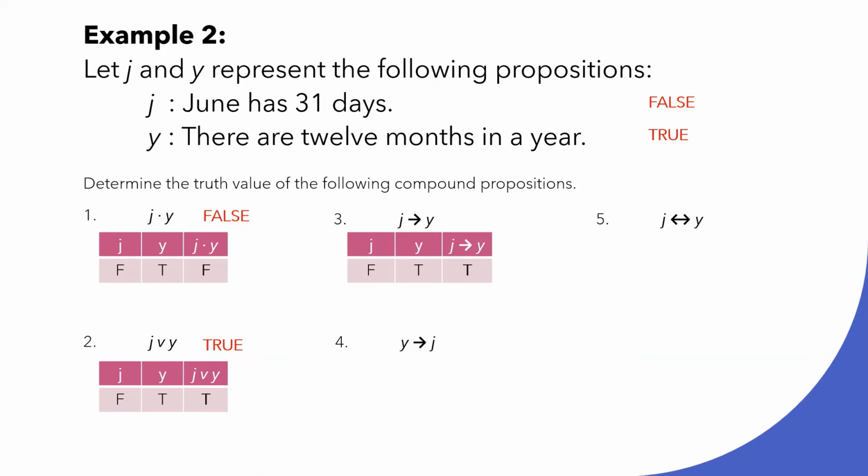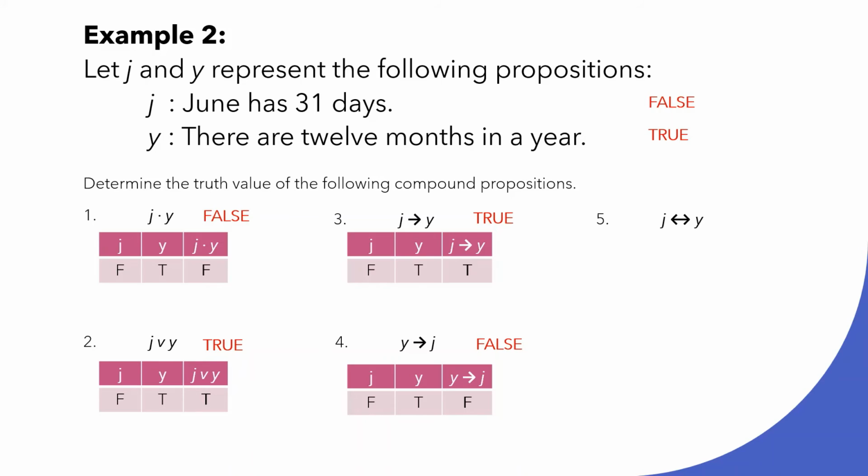How about number 4? In number 4, our Y is now the antecedent and our J is the consequent. From the definition, if the antecedent is true and the consequent is false, then it is false. So what is our antecedent here? Our antecedent is Y, and Y is true. And the consequent, our J, is false. So therefore, we can conclude that this proposition is false.